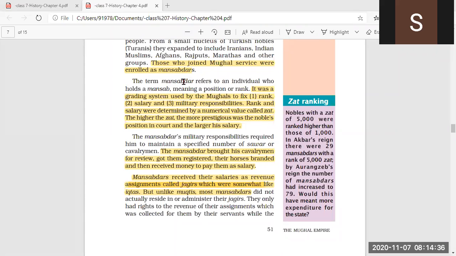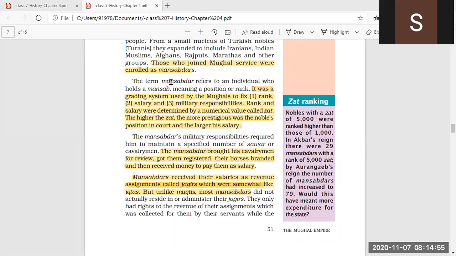The mansabdar was a position or rank given to those under Mughal services, and it was a grading system.